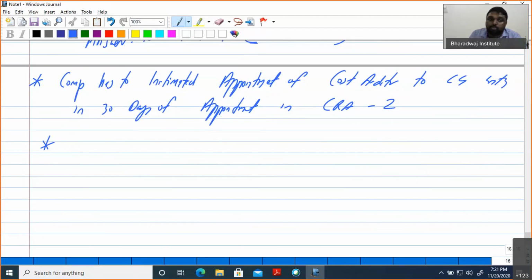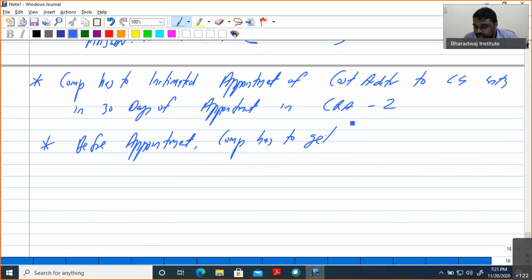CRA2 is for intimation. So before that, before appointment, the company has to get consent from the cost auditor. What is his consent all about? That he is qualified and does not have any other disqualifications.